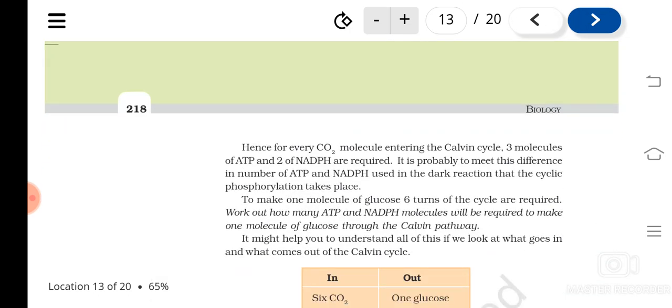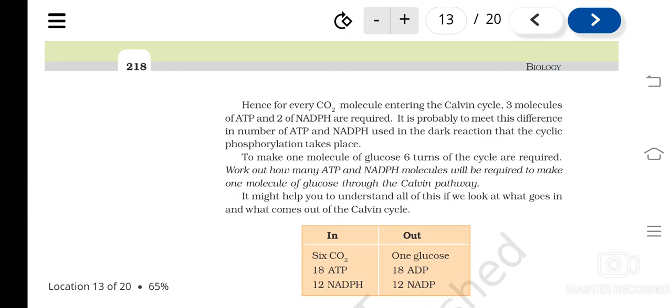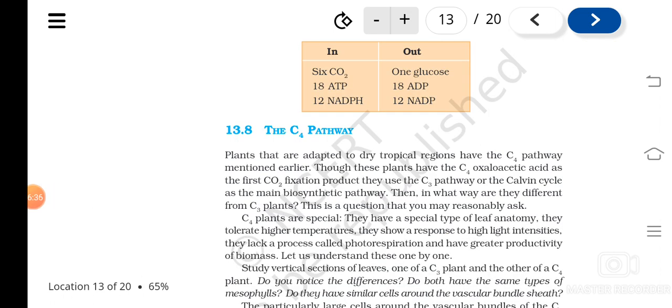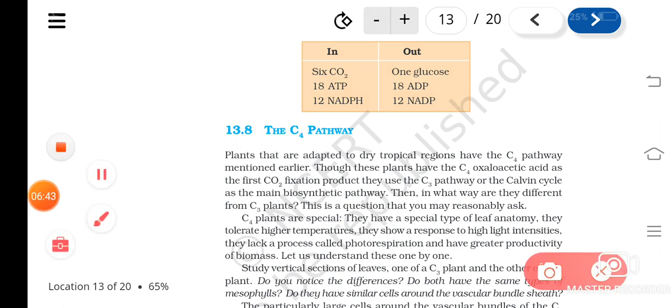So in different steps, the C3 cycle completes. Understood? The other biosynthetic pathway of carbon dioxide fixation is the C4 pathway. Why is it known as the C4 pathway? Because the first stable product formed after the fixation of carbon dioxide is a 4 carbon molecule known as oxaloacetic acid. That's why it is known as the C4 pathway.